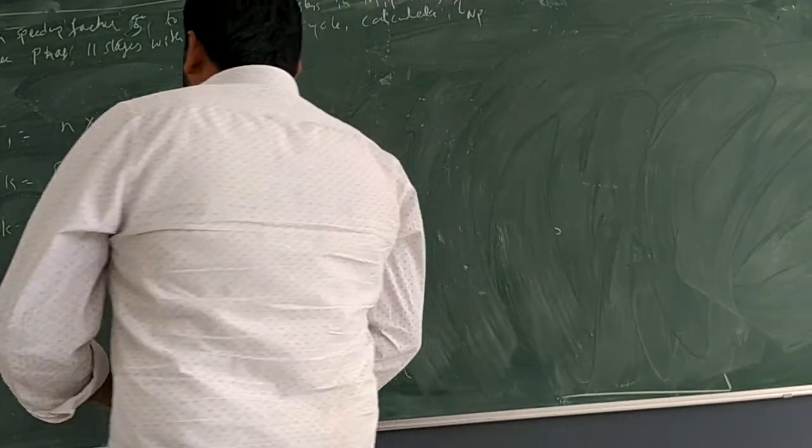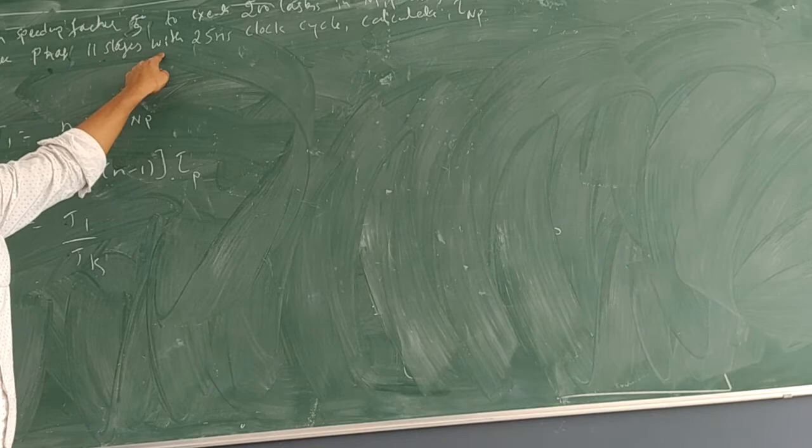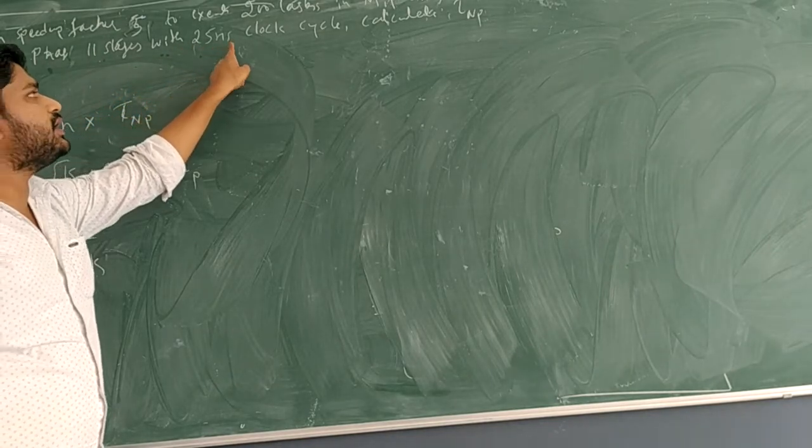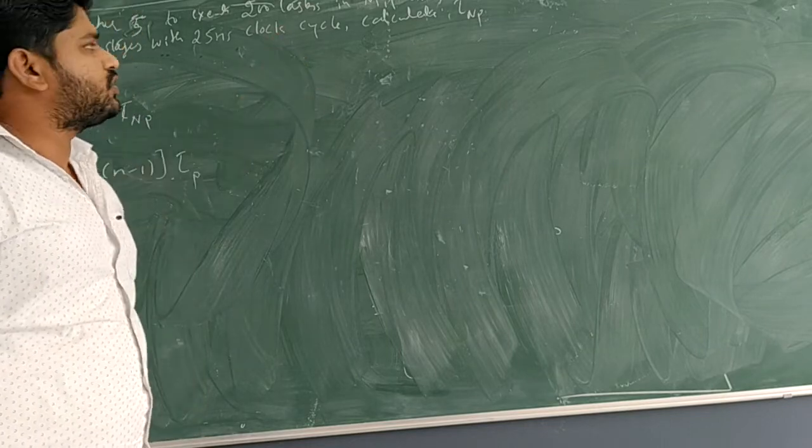Always remember, the ratio of non-pipelined to pipelined gives the speed up factor, with non-pipeline on the top and pipeline in the denominator. Now the pipeline has 11 stages with a 25 nanosecond clock cycle.